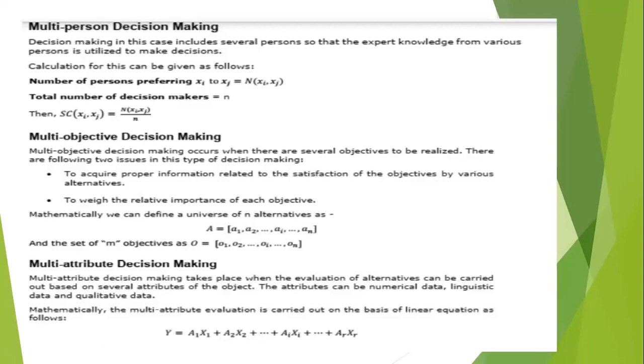So in this category, it involves several persons, several persons with knowledge, with different experiences to give the best decision. Okay, so here you are going for calculation of the best decision making using the number of persons preferring.